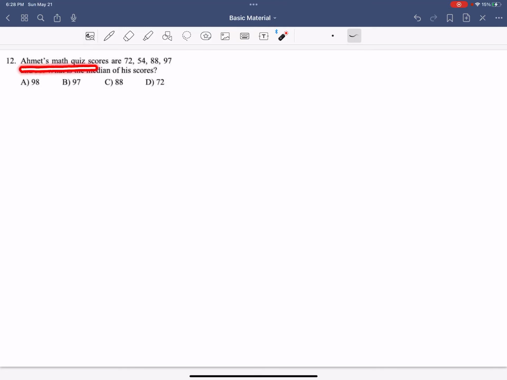Ahmed's math quiz scores are 72, 54, 88, 97, and 98. What is the median of his scores? What is the median? It is the middle number after you put the numbers in increasing order.